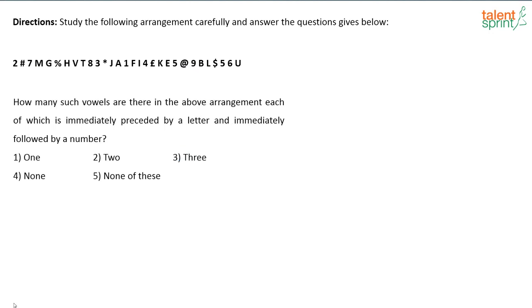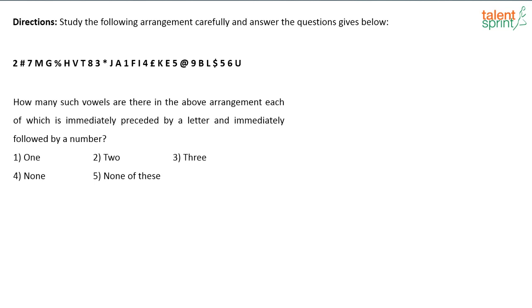Next. How many such vowels are there in the above arrangement, each of which is immediately preceded by a letter and immediately followed by a number? So, vowels preceded by a letter and followed by a number.